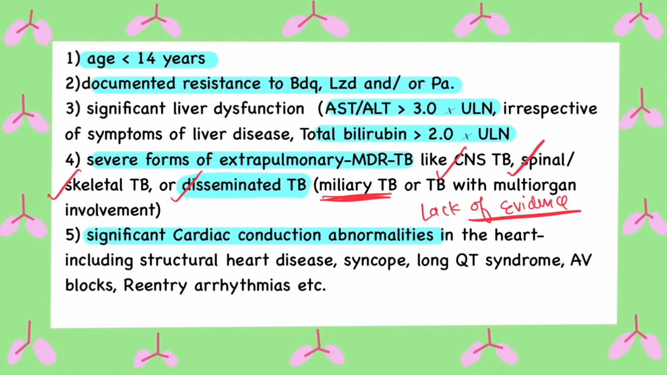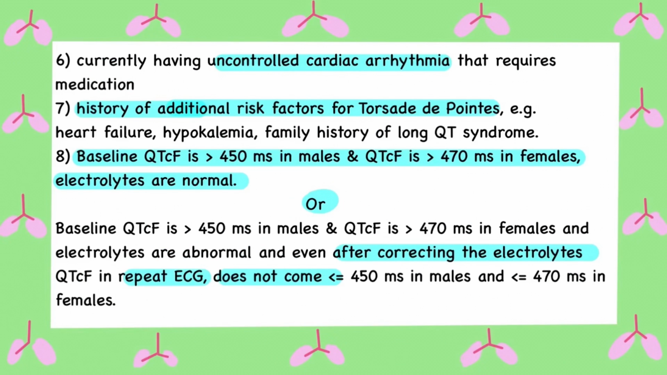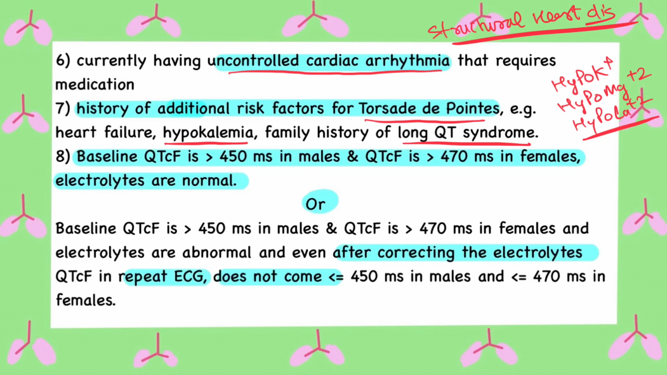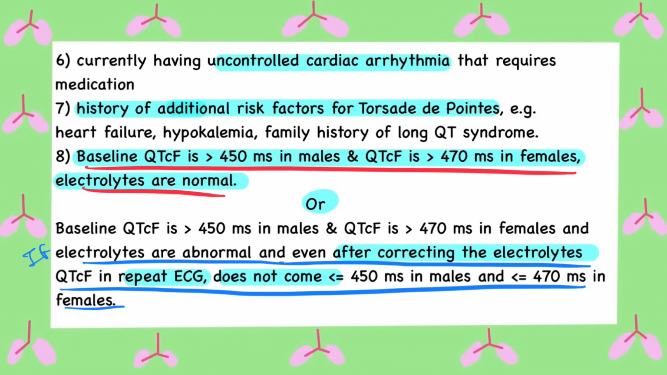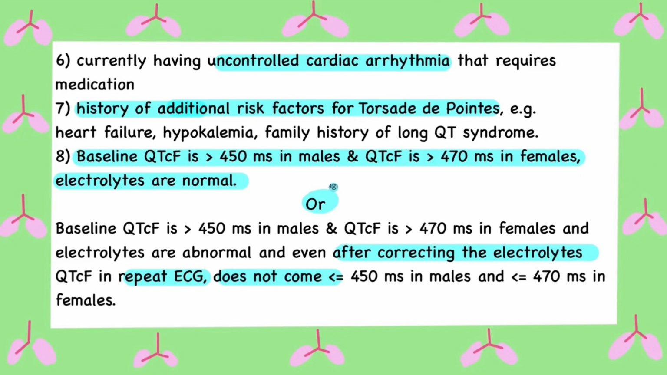Severe forms of extrapulmonary TB like CNS TB, spinal TB, and disseminated TB like miliary TB are also contraindications for BPaLM regimen, mainly because of lack of evidence. If a patient has a history of structural heart disease or a history of long QT syndrome in the past, or has a family history of the same, or has risk factors for torsades de pointes, for example hypokalemia, hypomagnesemia, hypocalcemia, or currently has uncontrolled arrhythmia, BPaLM is not indicated for these patients. It's also contraindicated in patients with baseline QTc more than 450 milliseconds in males and more than 470 milliseconds in females, despite electrolytes being normal.